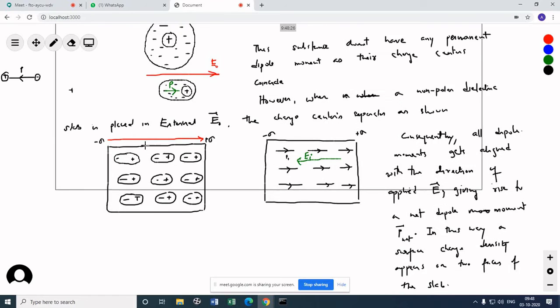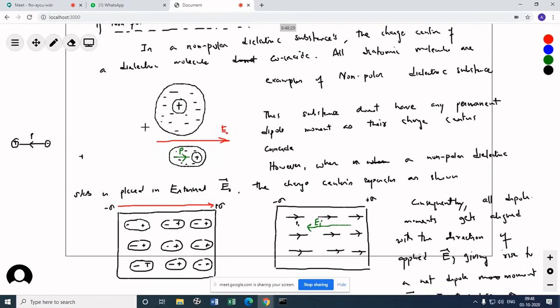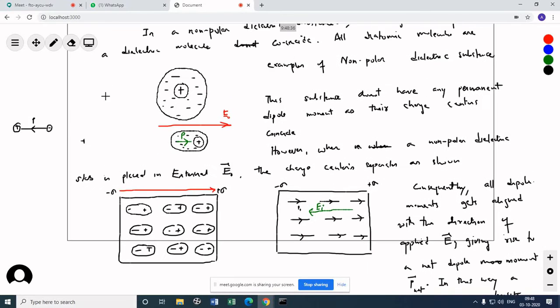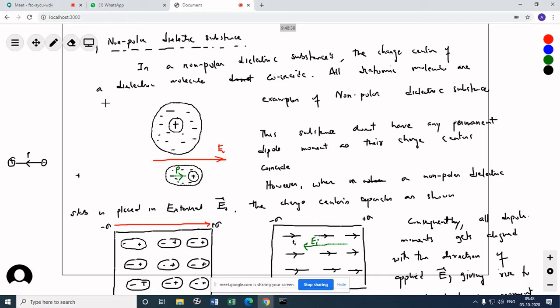So this is the story of how a non-polar dielectric slab behaves when placed in an external electric field. What is a non-polar dielectric substance? In a non-polar dielectric substance, the charge centers of the dielectric molecule coincide. All diatomic molecules, such as oxygen and nitrogen, are examples of non-polar dielectric substances. These substances do not have any permanent dipole moment.